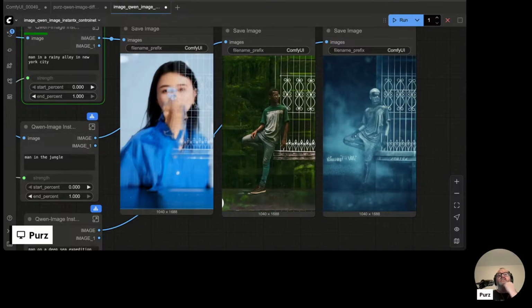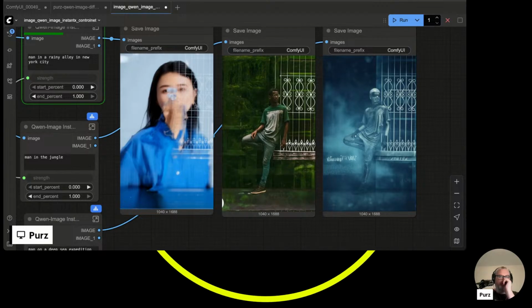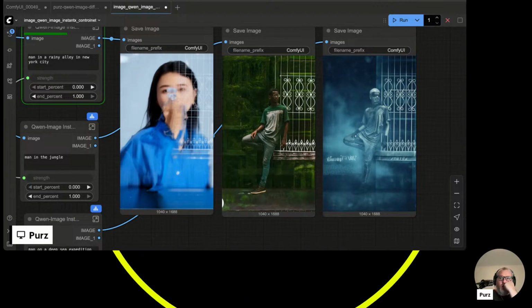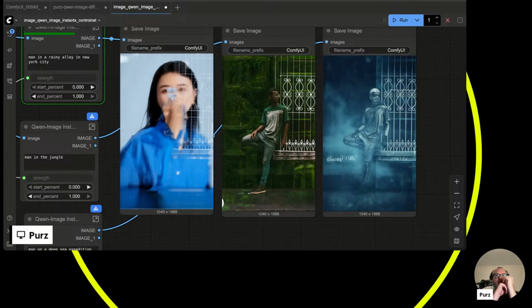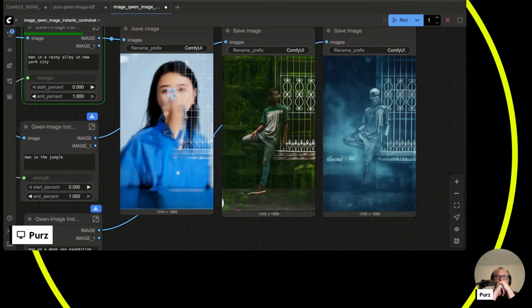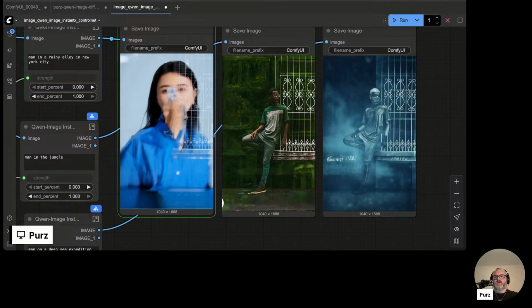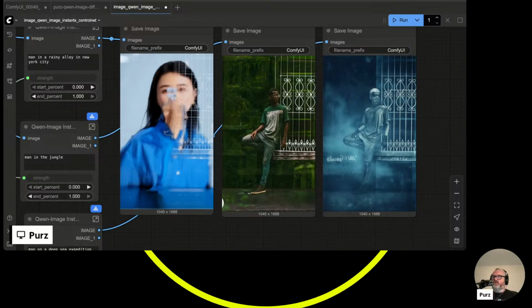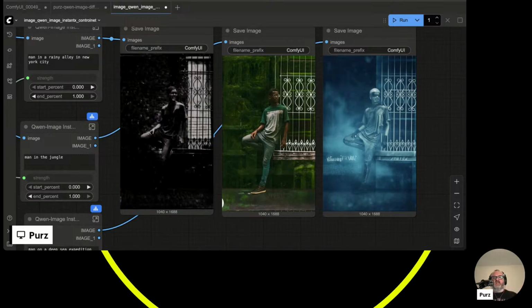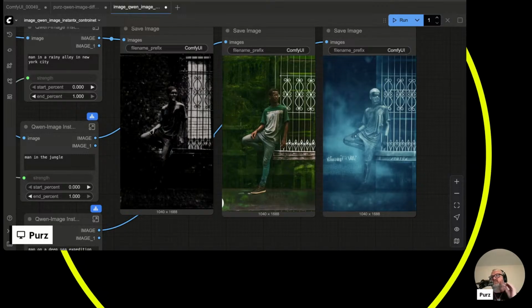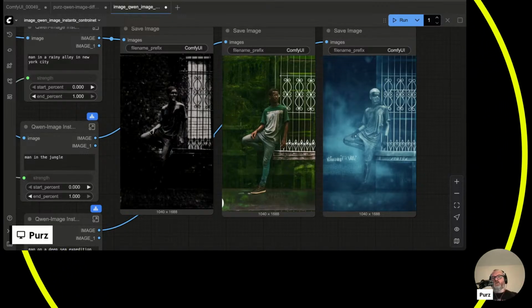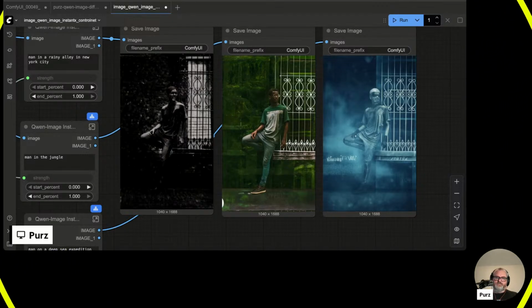So yeah, Big Bam Boom, we got it. So man in a rainy alley, man in the jungle, and man on a deep sea exploration. Just wait for that third one there. This is a great way also to see, you could even pop 3 of the same prompts in, but I want to see what the N% at 0.6, 0.7, and 0.9 look like. You know what I mean? Like I want to test 3 different things or 5 different things or 6 different things. You can do that in one shot and then you're done.